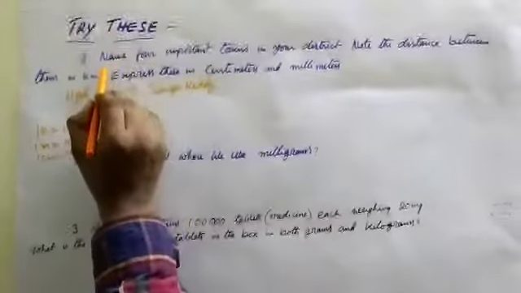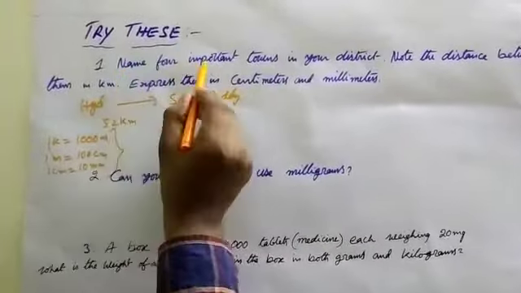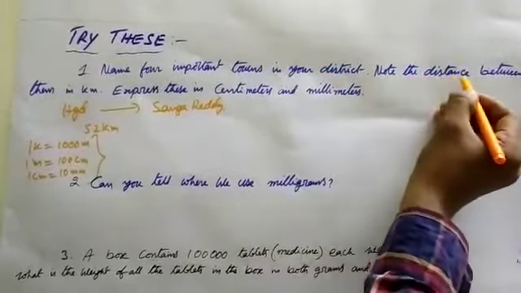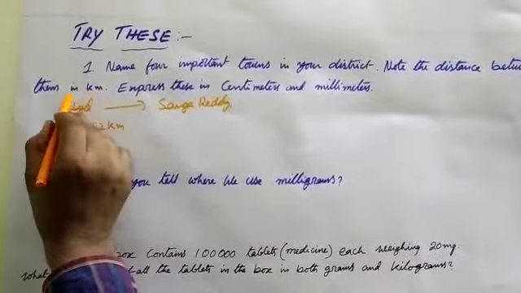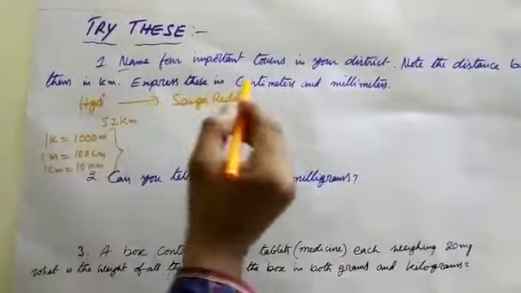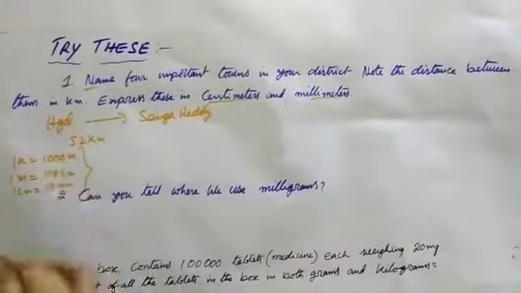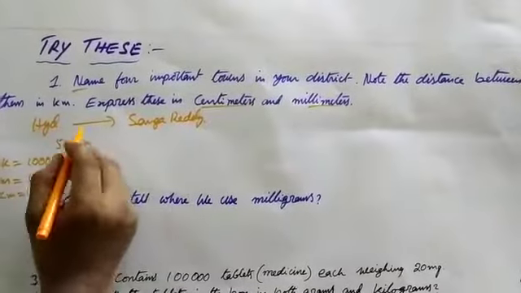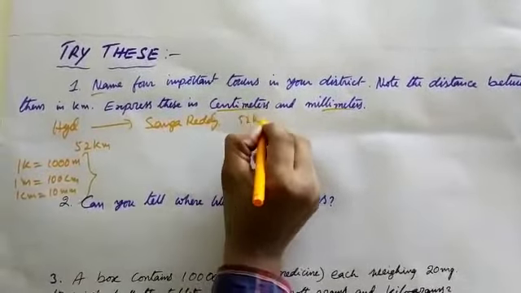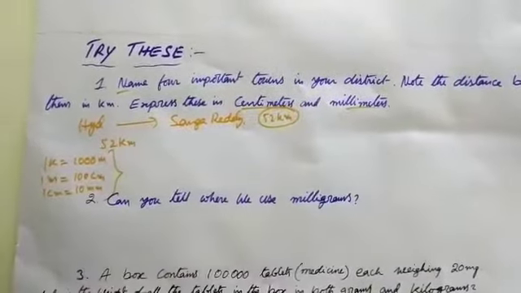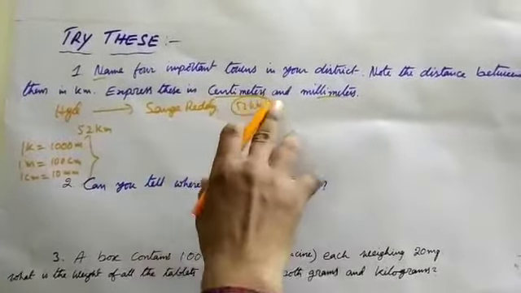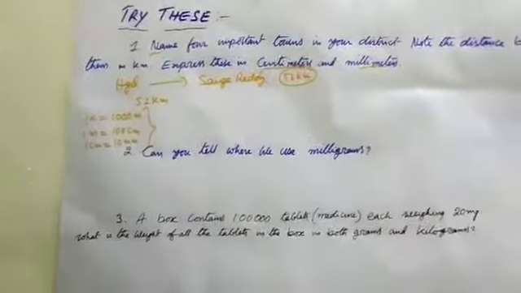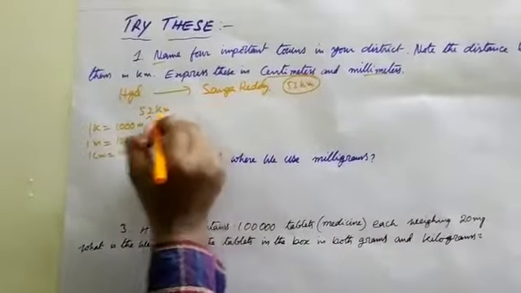See here is, name four important towns in our district. Note the distance between them in kilometers, centimeters, millimeters. For example, Hyderabad to Sangareddy is nearby. Therefore, 52 kilometers. Let us take 52 kilometers and convert it into meters, centimeters, millimeters.